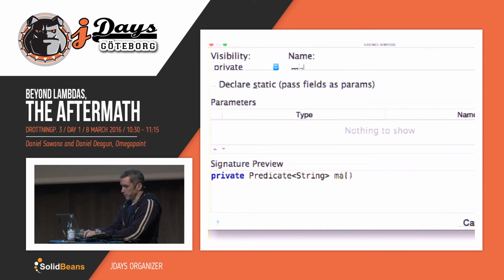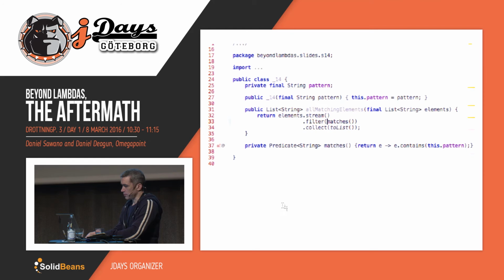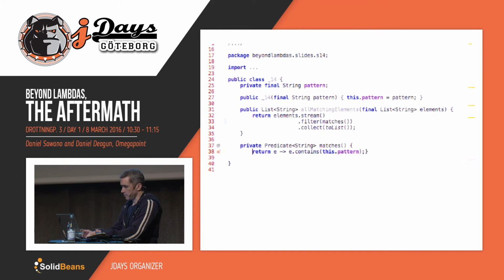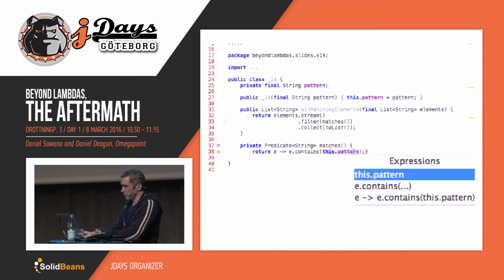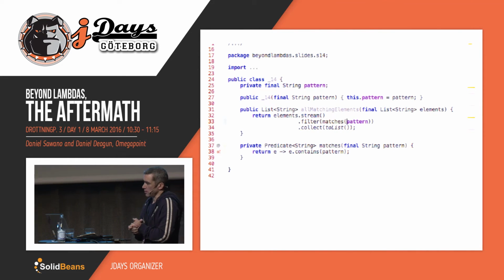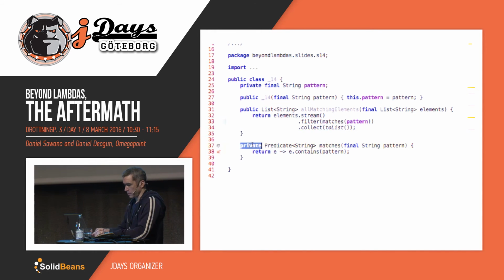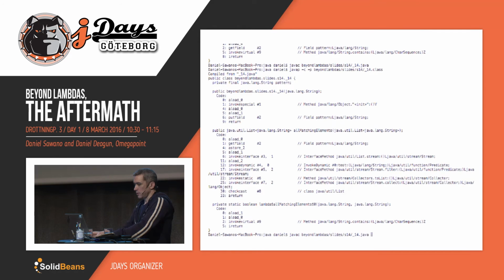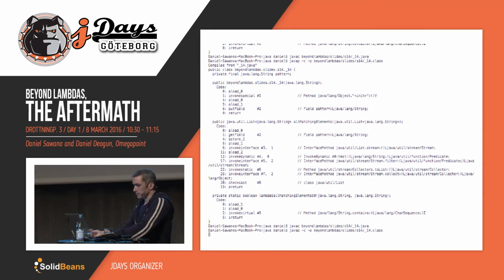So let's extract this to a method. I guess we can call it matches, and again we do not want to reference this, so we'll take it as an argument. Okay, and let's get rid of this clutter. Now we've focused on readability, and this is the same thing. Let's run that. I guess we can even make it static for good measure.